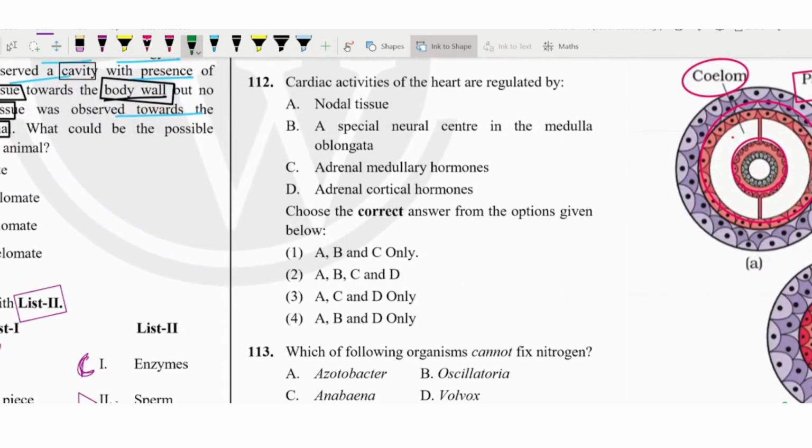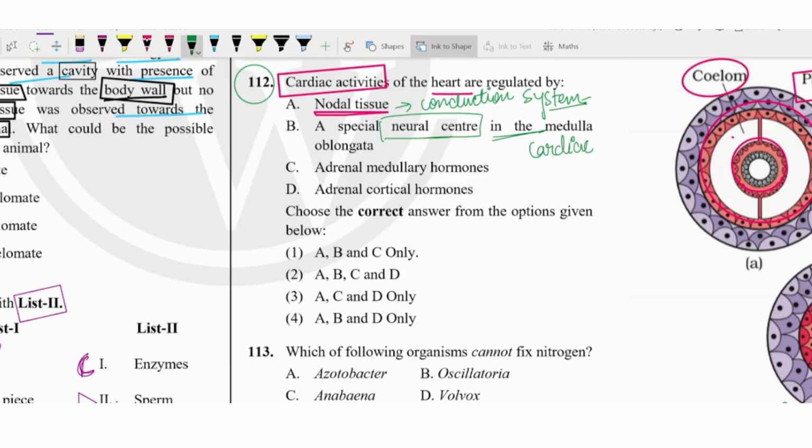Now let's see the next question, number 112. They are asking, the cardiac activity of the heart is regulated by what? It was the nodal tissue, means conduction system, right? We have seen the nodal tissue means SA node and AV node, under the control of the conduction system. And the special neural center in the medulla oblongata controls the cardiac activity, I showed you in the video also, as well as the pons area. Pons has centers like the pneumotaxic center and the apneustic center.